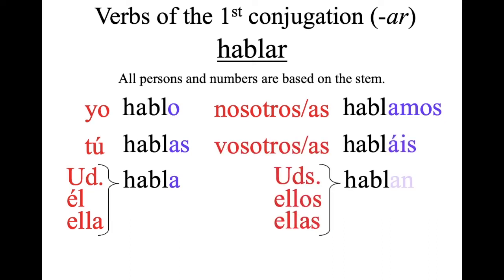Vosotros habláis. Ustedes, ellos o ellas hablan. Notice which vowel gets the emphasis. Yo hablo, tú hablas, usted, él o ella habla, nosotros hablamos, vosotros habláis, ustedes, ellos o ellas hablan.